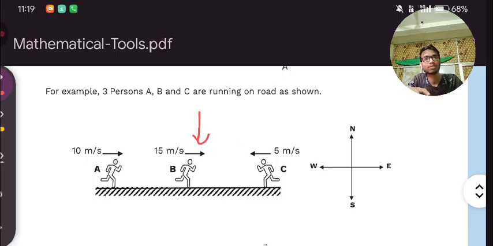That's why this 15 meter per second will not be known as a speed. It will be considered as a velocity because it is providing direction. And the third is going in this direction with 5 meter per second velocity.